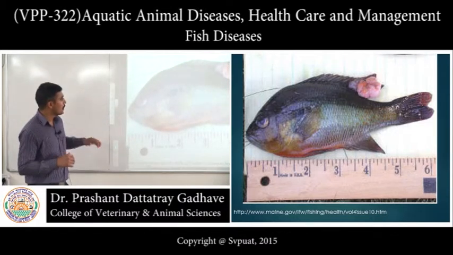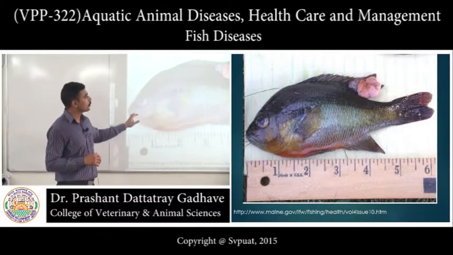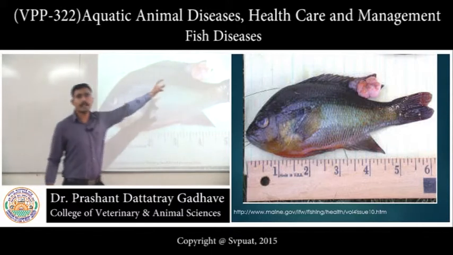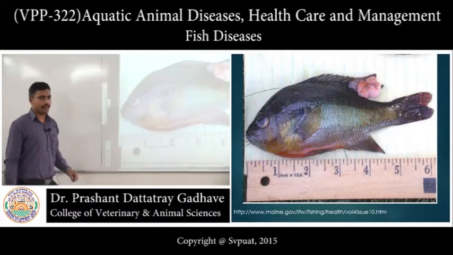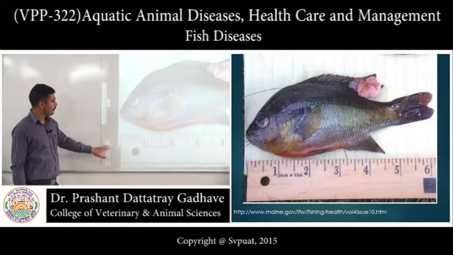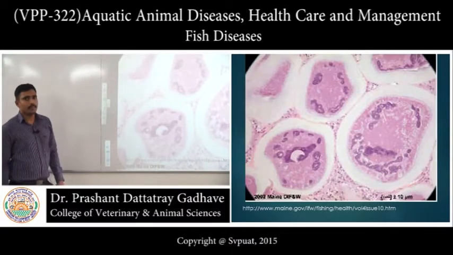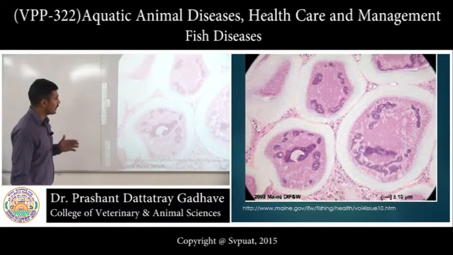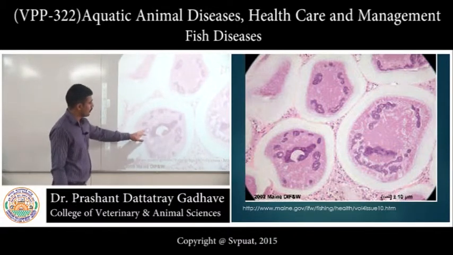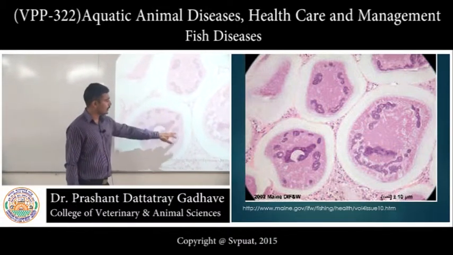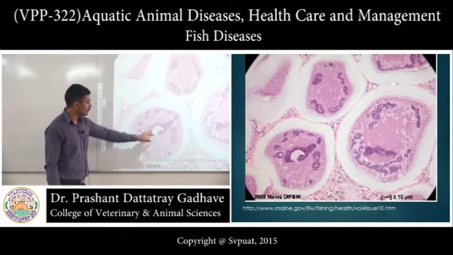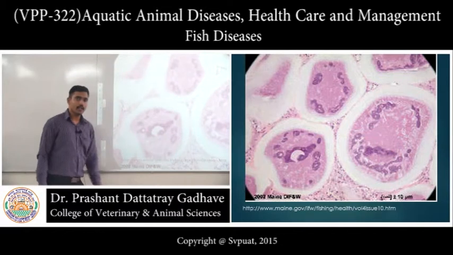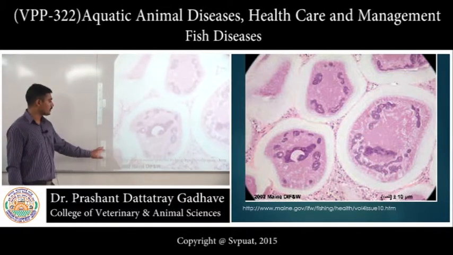Now look at this picture. This is a sunfish showing this cauliflower-like whitish reddish growth at the end of the dorsal fin. Now this fin is cut and a section is taken. This section is showing these basophilic inclusions in a cytoplasm. This is the nucleolus and these are the inclusions in a dorsal fin.